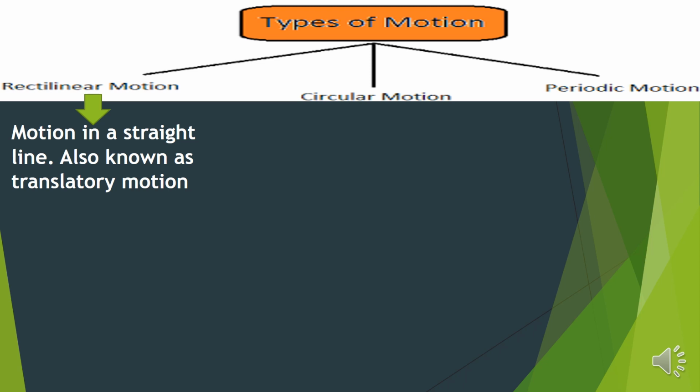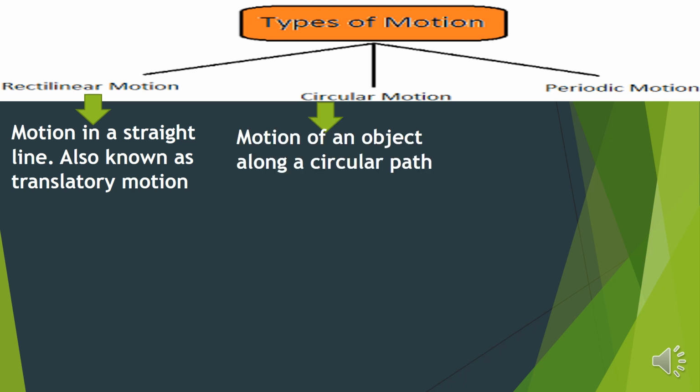Next was circular. So again from the name, circular means in a circular path. So motion along a circular path will be the circular motion. Then periodic. What was periodic motion? Yes, again from the word we'll derive the meaning. Periodic means repetitive after a certain interval of time. So the motion which repeats itself after a certain interval of time was the periodic motion.